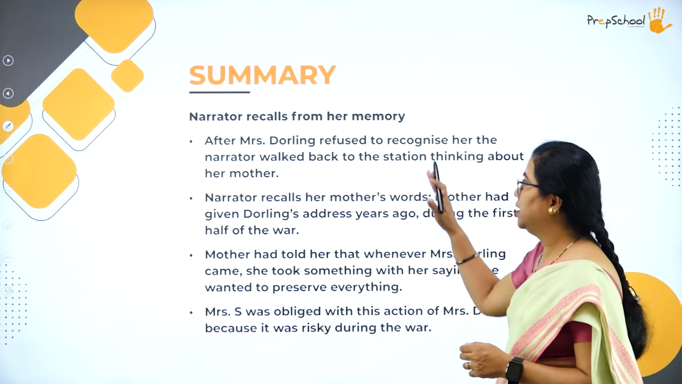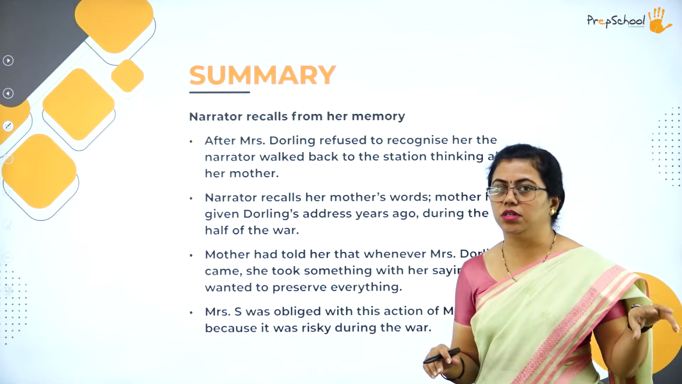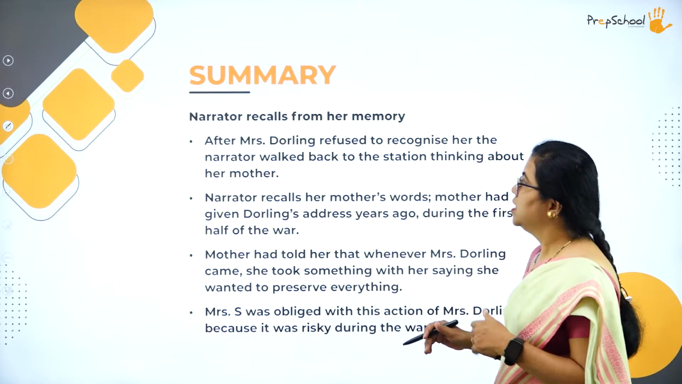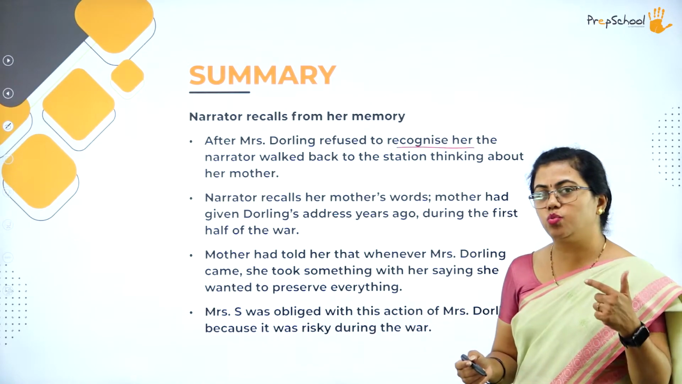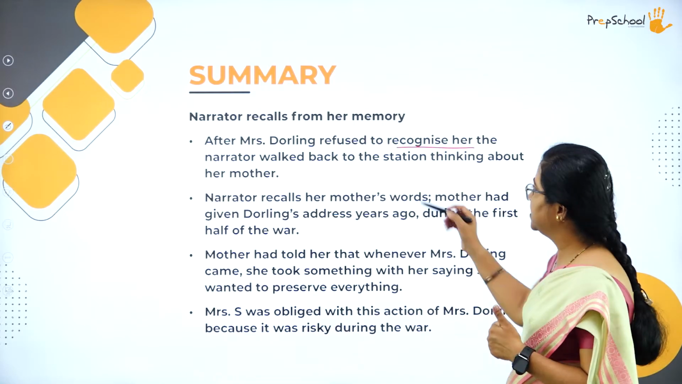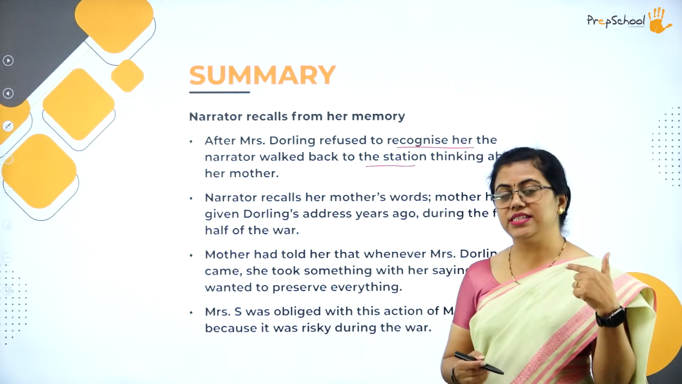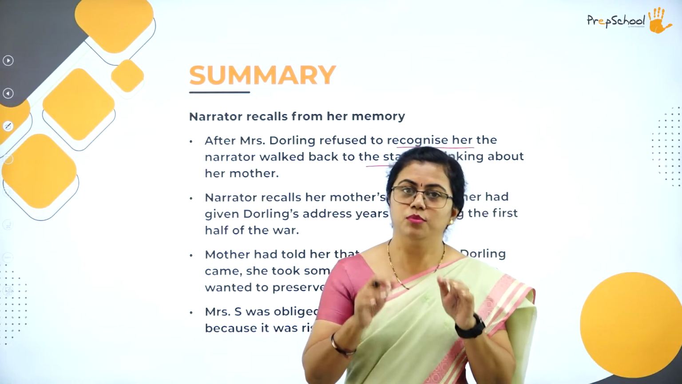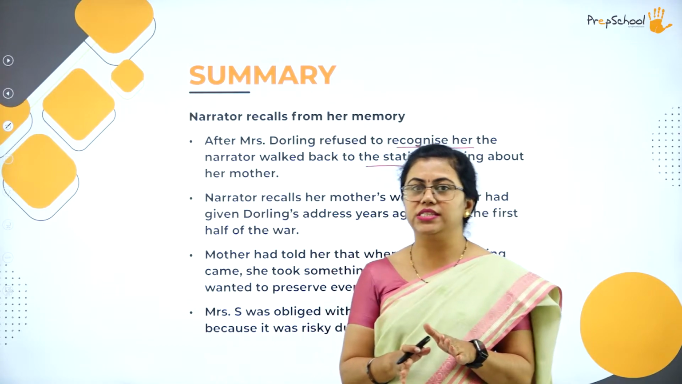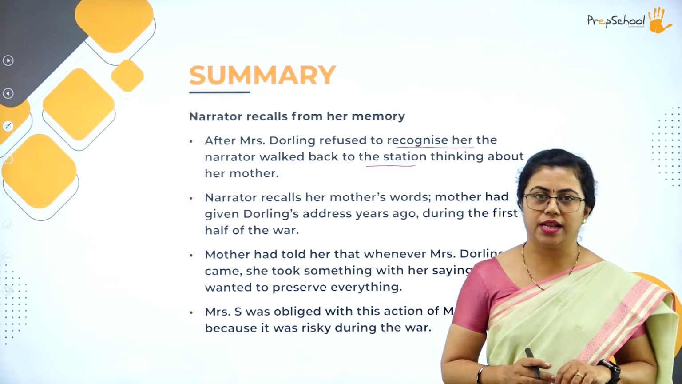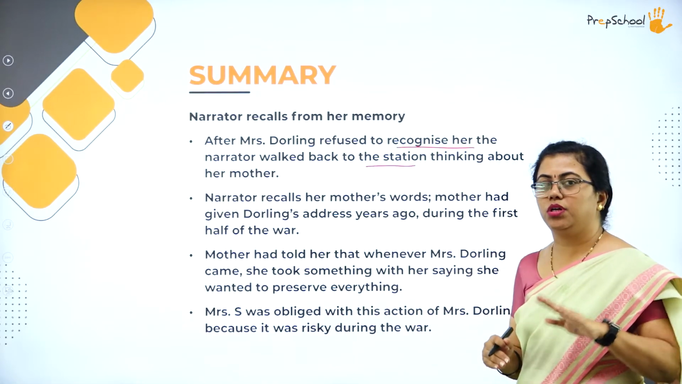The narrator now recalls from her memory. Now she is walking back from that house. After Mrs. Darling refuses to recognize her, the narrator walks out of the house, back to the gate, and to the railway station. The narrator had told Mrs. Darling, I have come only for this. I got into a train and I have come only for this. But Mrs. Darling doesn't recognize her at all. Now she was walking back to the railway station.